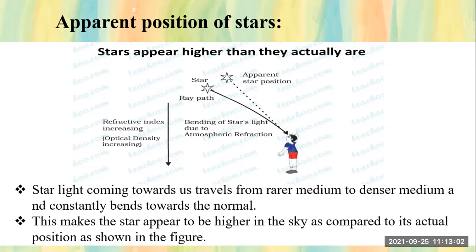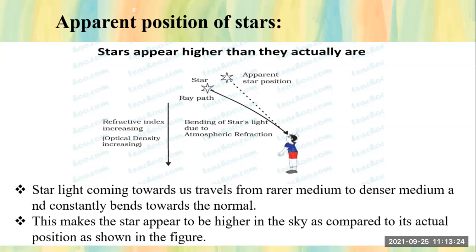See in the photograph here, students. The actual position of the star is lower here. The real position is shown by the dark black line. And when we watch the star, we see it higher than that.